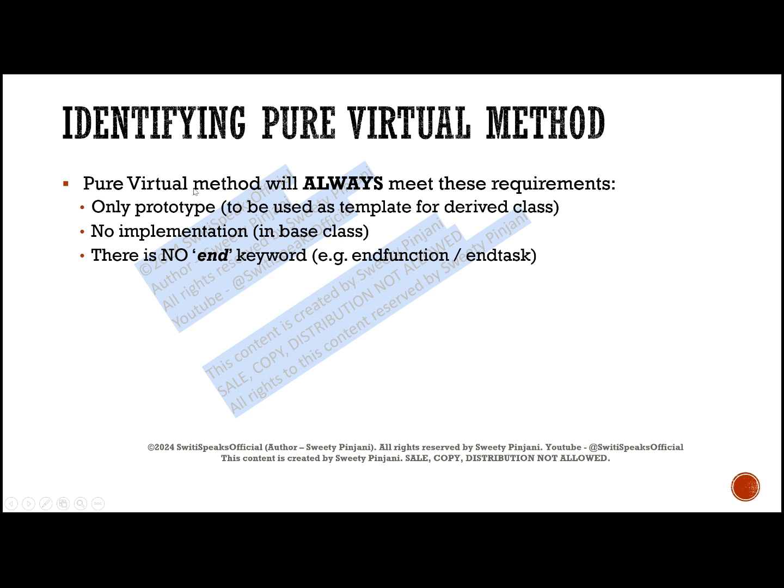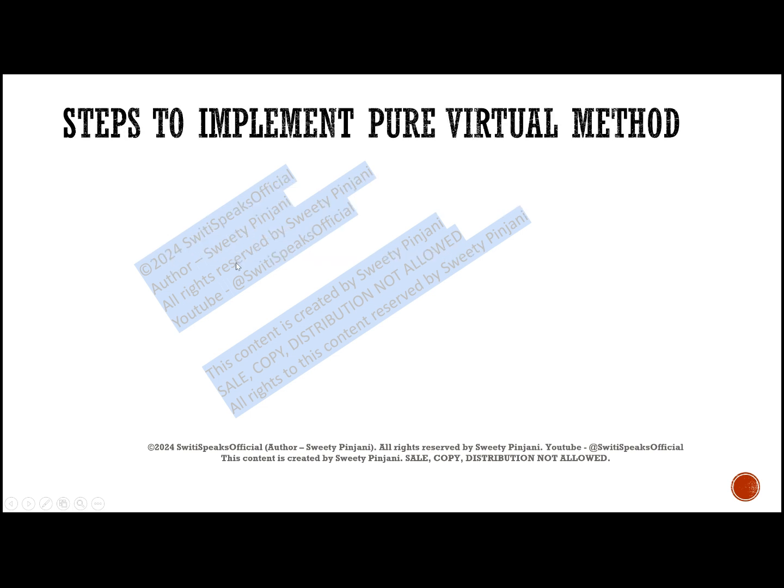And in case you want to identify, of course, with the keyword pure, and then these are some other things. You will only see prototype in the base class. There is no implementation and there is no end keyword. What are the steps you should follow to implement the pure virtual method?